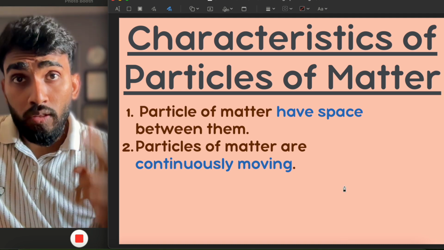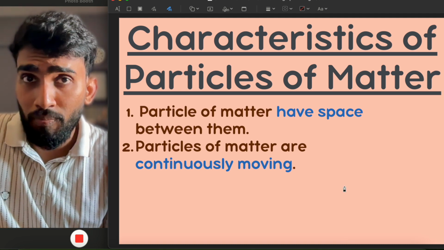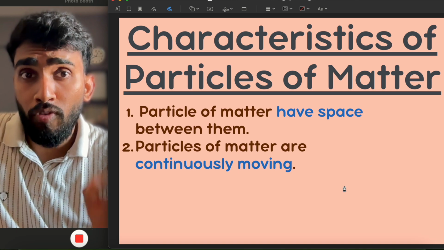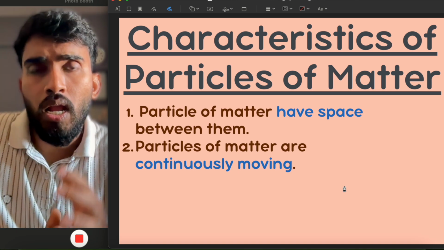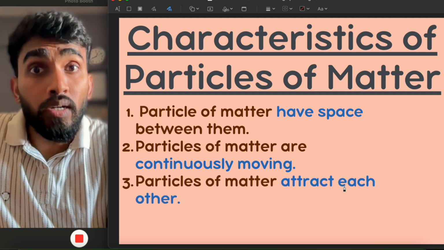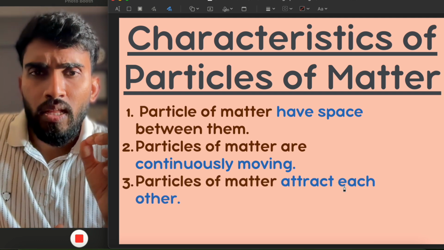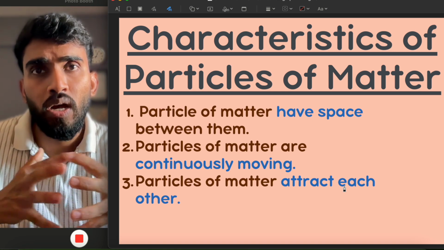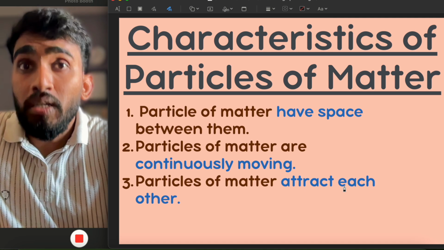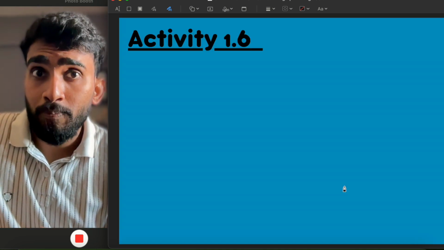So till now we saw two characteristics of particles of matter. Number one, particles of matter have space between them, and number two, particles of matter are continuously moving. The third characteristic says that these particles of matter also attract each other. To understand this, let us see another activity.